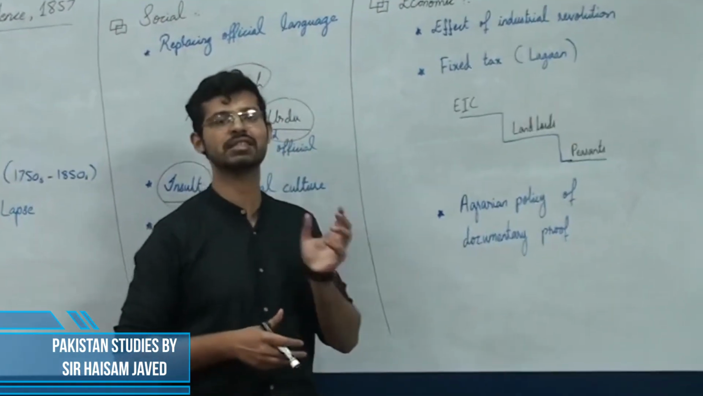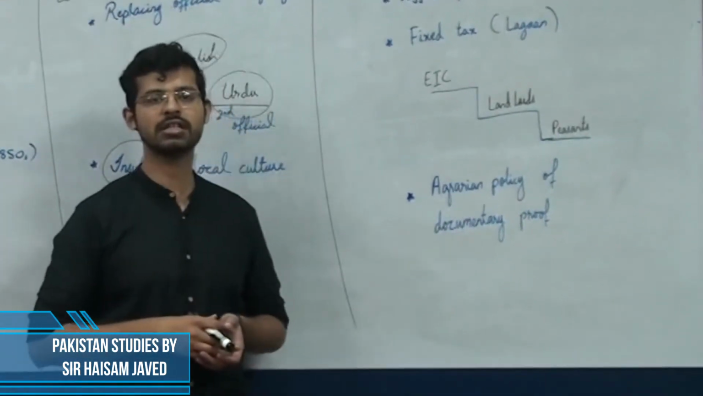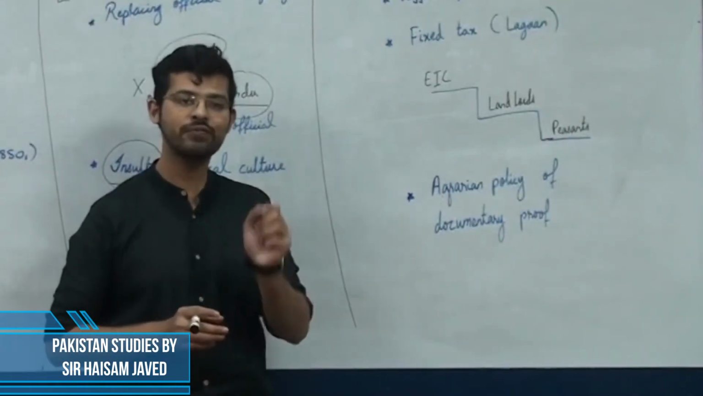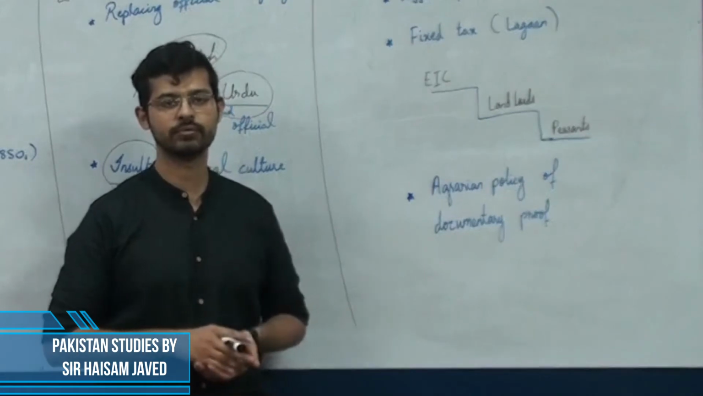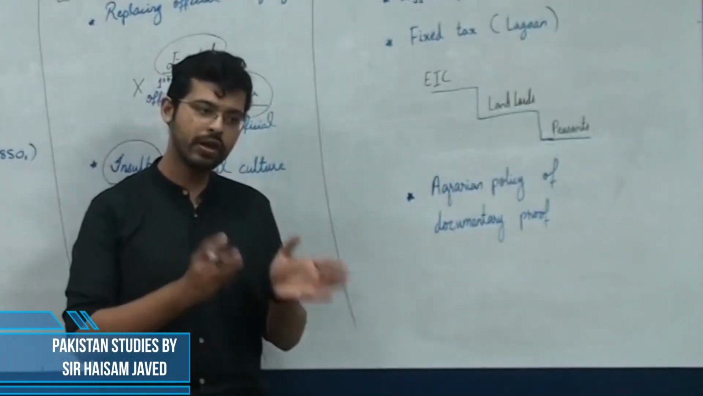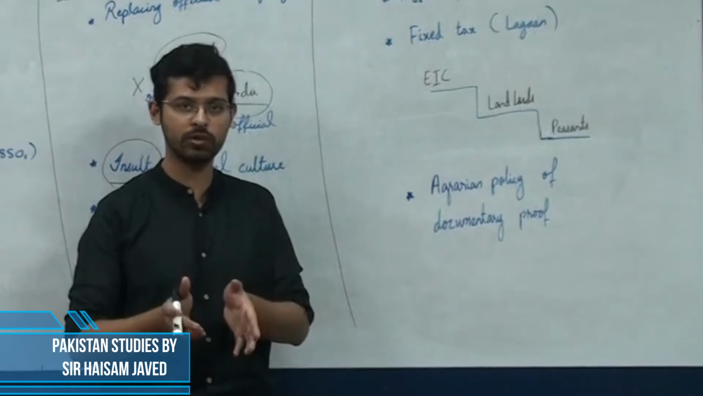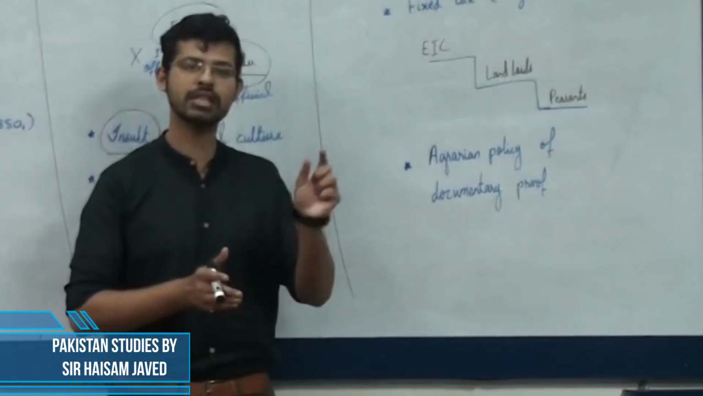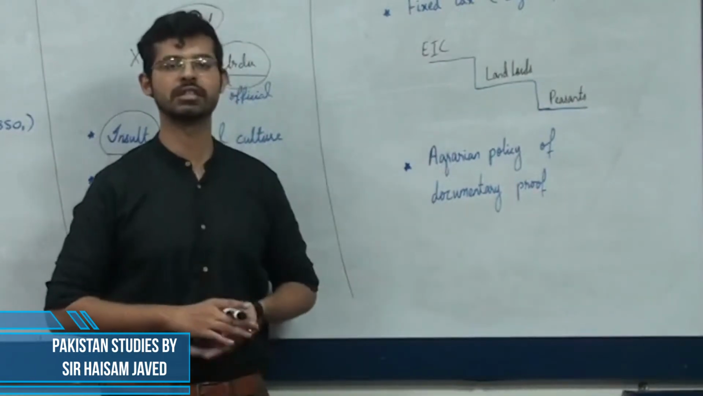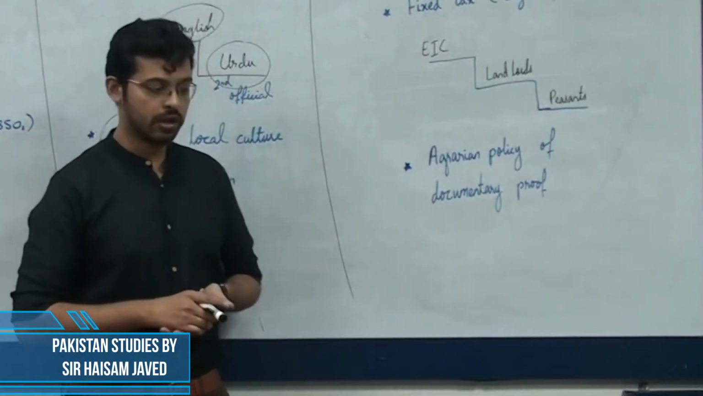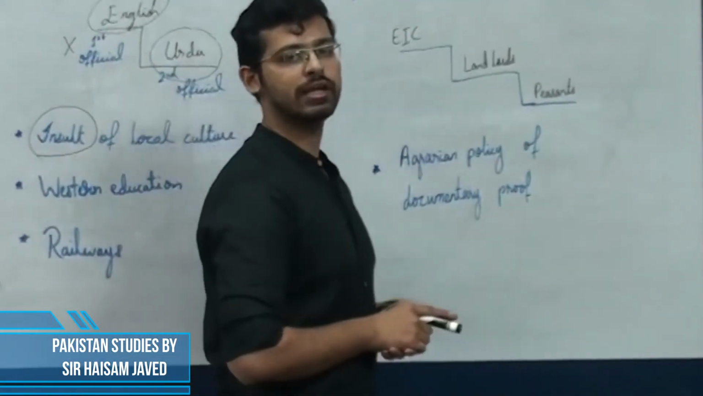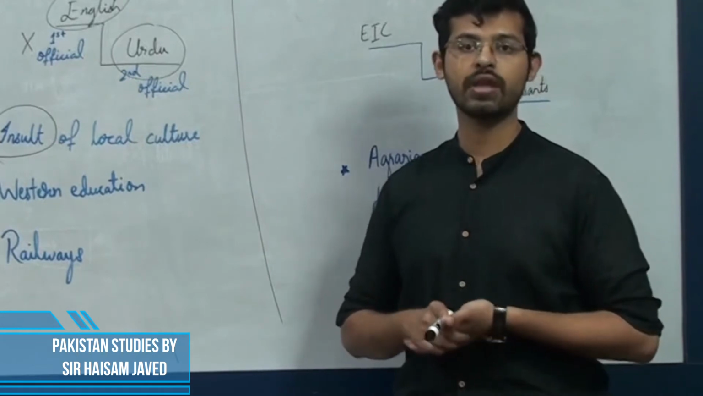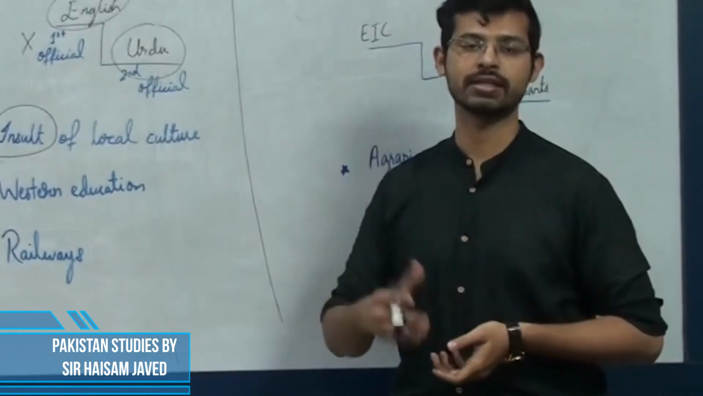Lagan means fixed tax. When the British East India Company started to gain control over the administration, they imposed fixed tax on the lands and on the landlords. Whether you are gaining in production or not, whether you are dealing in profit or loss, you have to pay such and such amount of tax to the British East India Company. Now this was burdening the Indians, especially the peasants, the poor class, because now they had to pay in a way double the tax.